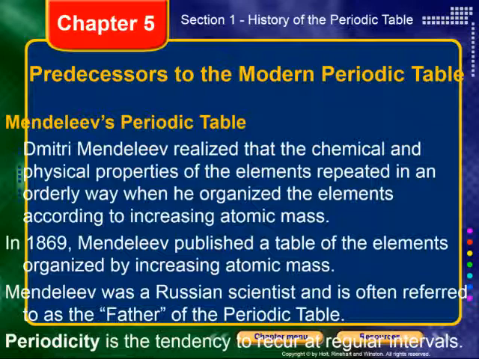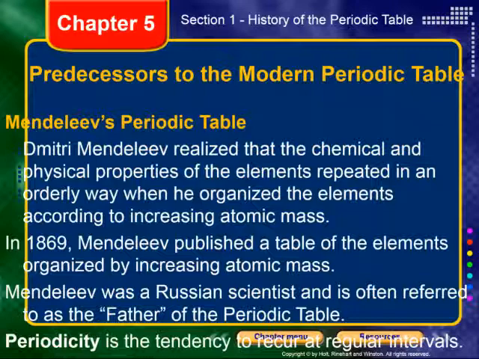Because there was no way to determine atomic number at this time. That technology had not been developed yet. So the best they could do was use masses. And so they did. In 1869, Mendeleev published a table of the elements organized by increasing atomic mass.